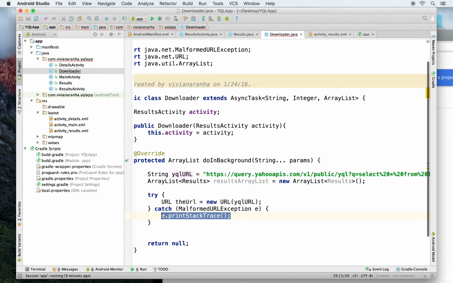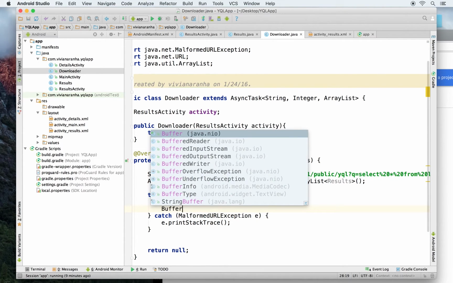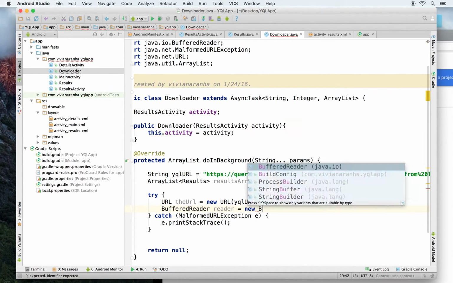Let's add a try catch. Let's create a BufferedReader to read the entire URL string inside it.